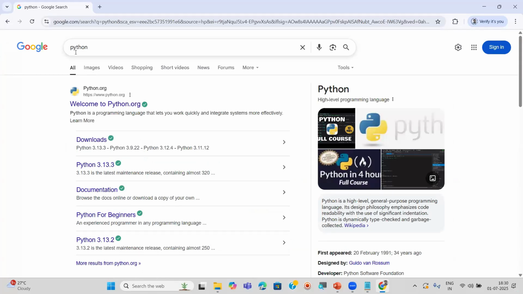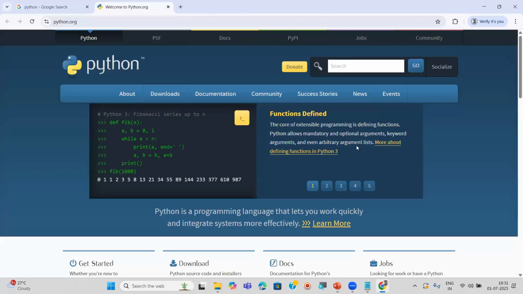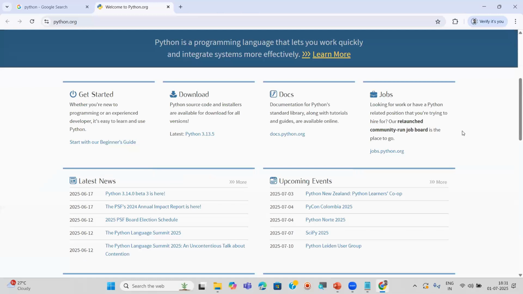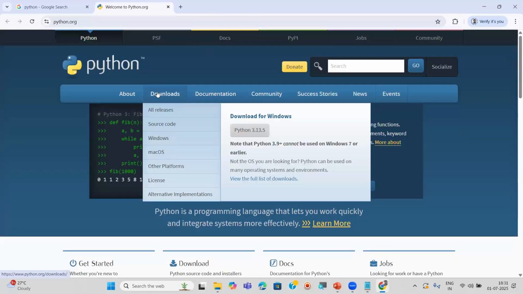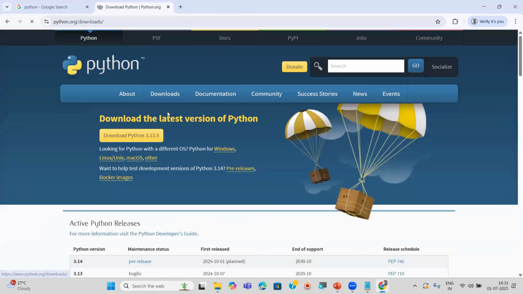Right now, I'm showing one website, the Python website, that is python.org. Now see here, if you want to download, you can click on the downloads link. Otherwise, just open the home page right now. I'll click on this link so that we move to the home page. Now, this is the home page, right? So, if you click on downloads, all releases, you can click on this.